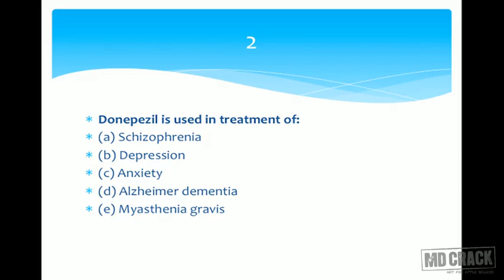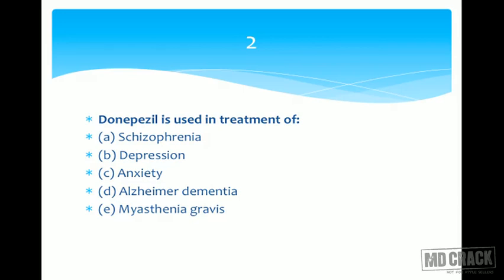Let's go back to the questions. Donepezil is used in treatment of schizophrenia, depression, anxiety, Alzheimer dementia and myasthenia gravis. So we need to know what donepezil is. It is from which class? ANS, CNS, CVS. It came in ANS as well as in the central nervous system. Donepezil is an anticholinesterase agent. It inhibits the cholinesterase enzyme, inhibits the breakdown of acetylcholine and concentrates acetylcholine.